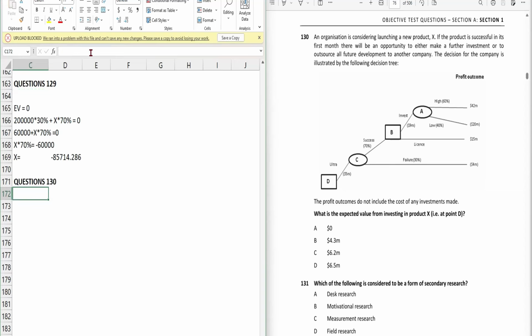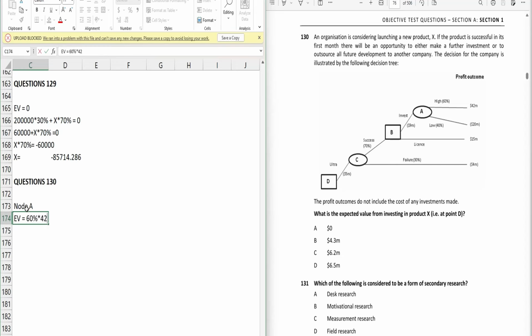In the exam they don't ask you to make the decision tree, but we need to prepare to solve the question, or they will provide a ready-made one as in this question. In order to get the node D value, we first calculate the expected value from the start, from node A. So the expected value at node A will be: probability is 60% and the profit is 42.